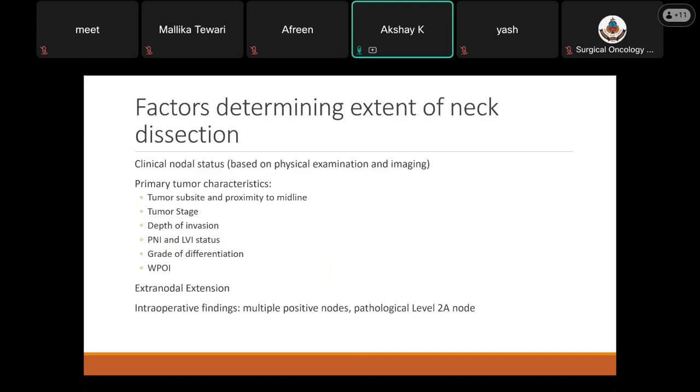The factors which determine the extent of neck dissection include the clinical nodal status, which is based on clinical examination and imaging, the primary tumor characteristics, which will include tumor subsite and proximity to midline, tumor stage, the depth of invasion, the PNI and the LVI status, the degree of differentiation, and the worst pattern of invasion. Then there is extranodal extension and certain intraoperative findings like the presence of multiple positive nodes or a pathological level 2A node.